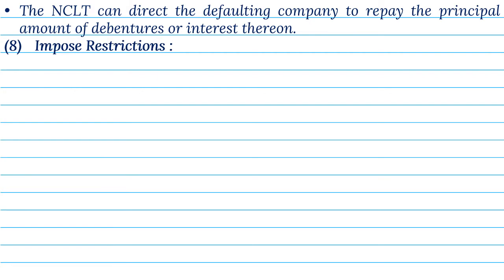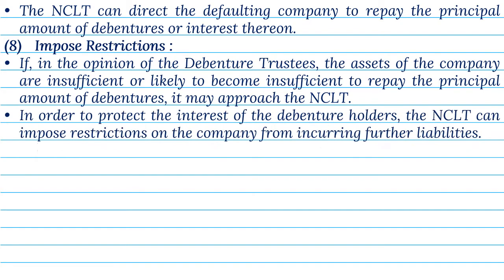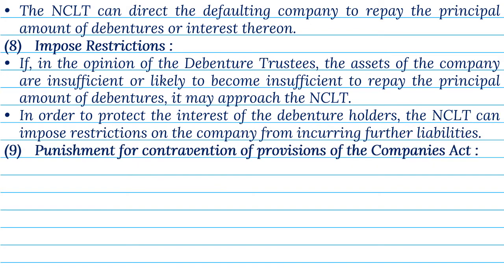8. Impose restrictions. If, in the opinion of the debenture trustees, the assets of the company are insufficient or likely to become insufficient to repay the principal amount of debentures, it may approach the NCLT. In order to protect the interest of the debenture holders, the NCLT can impose restrictions on the company from incurring further liabilities. 9.